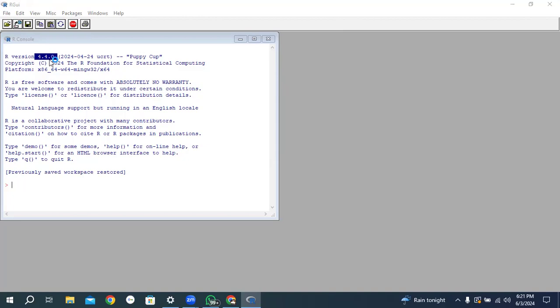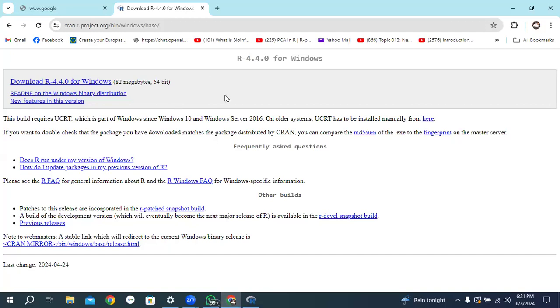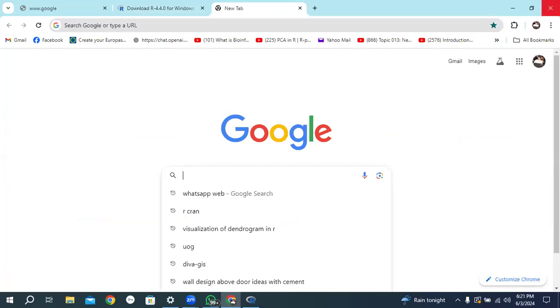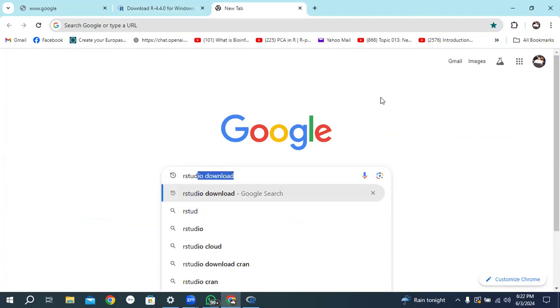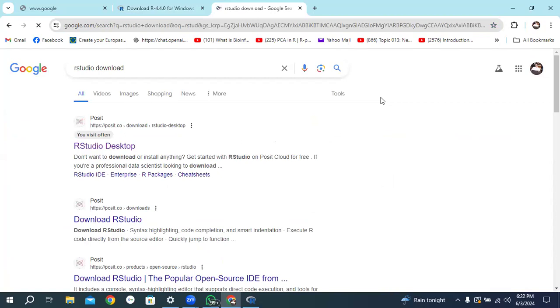Okay, great. Now we need another tool named RStudio. So all participants, please open Google Chrome again. Come to Google Chrome and just type RStudio download. All participants, please open Google Chrome and just type RStudio download.